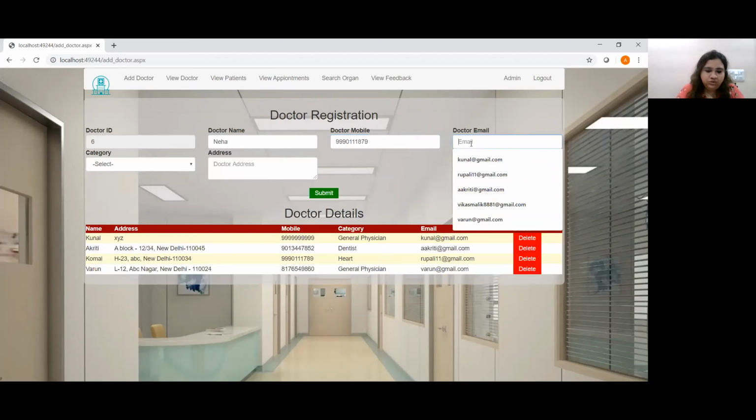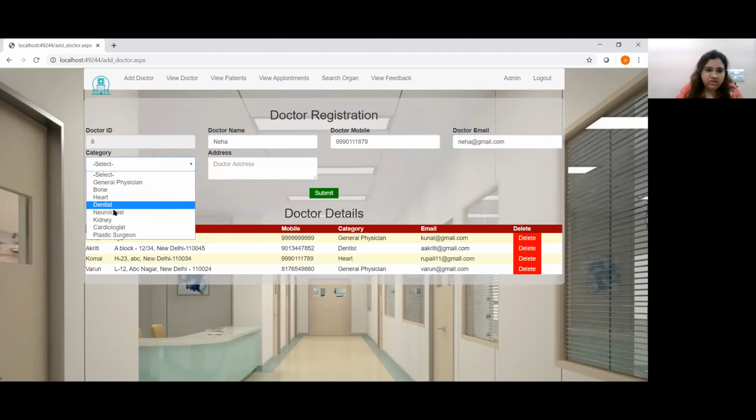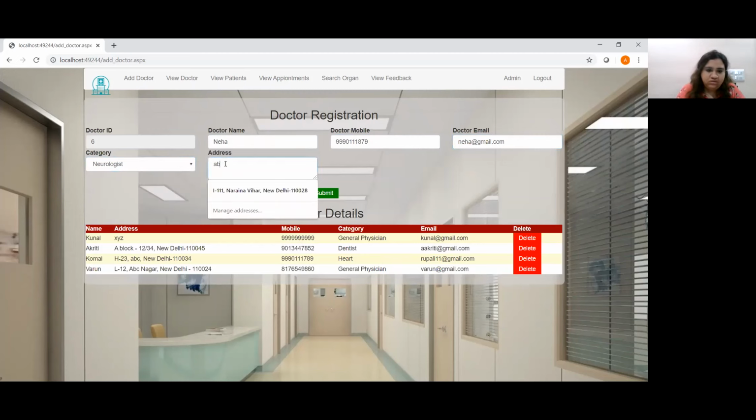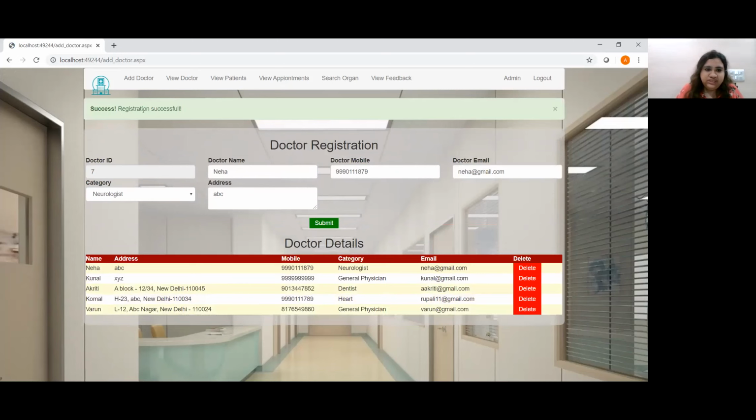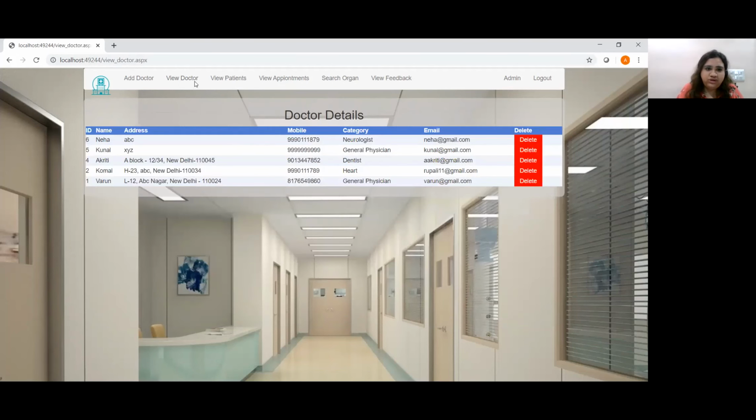And let's suppose our email ID is neha@gmail.com. Let's choose the category, neurologist, address, let's say ABC, and then press the submit button. Successfully registered.